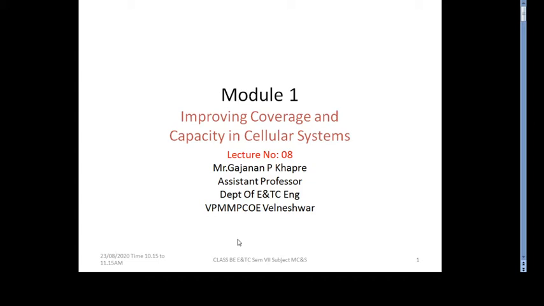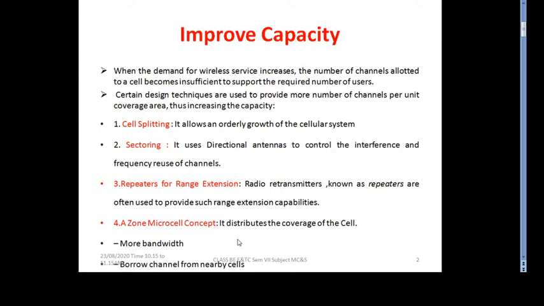So let us begin with the concept of improving coverage and capacity in cellular systems. In day-to-day life, we already know we are heading toward 5G in the next few years, so the demand for wireless services is increasing.